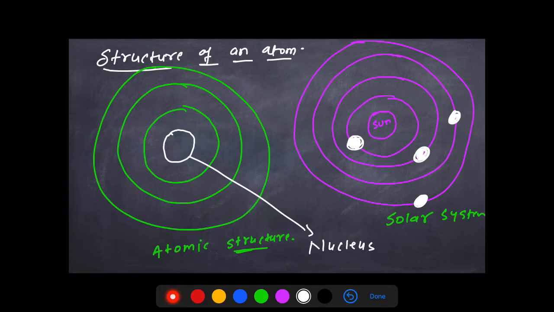Now, the central part of an atom is called the nucleus, and the circular paths that you see around it are called orbits or shells, right? So the central part is the nucleus, and the circular paths around it are called orbits. We can see that there is a resemblance between the atomic structure and the solar system, correct?